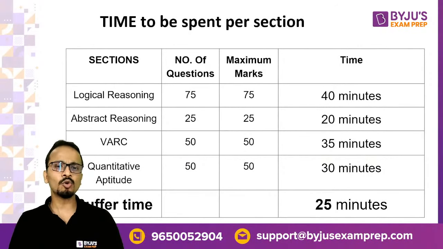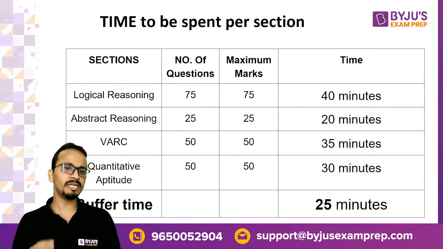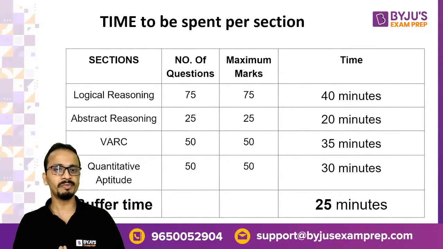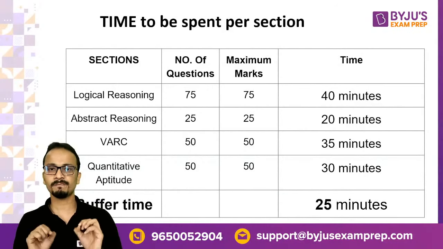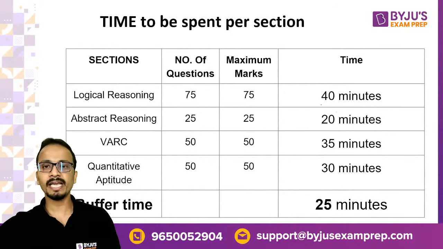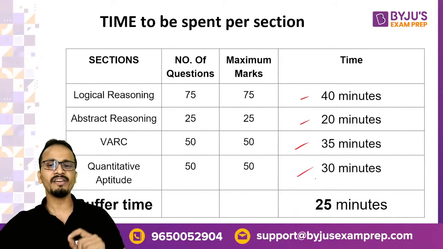Now VARC and Quant having 50-50 questions each, I can spend 30 to 35 minutes in these two sections. So VARC 30 to 35 minutes and then again Quant 30 to 35 minutes. The agenda will be the same: I have to maximize my number of attempts. Now, if I take these many minutes in 4 sections, I'm exhausted with around 120, 125 or maybe